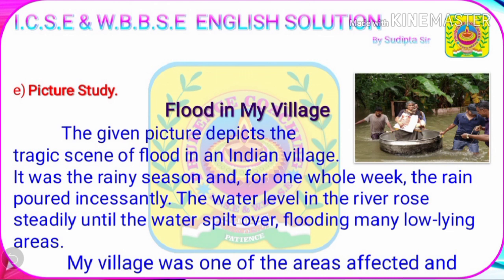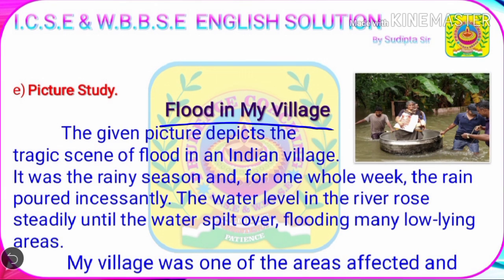While writing a picture composition, in the beginning we must be careful about stating a clear connection between the picture and our composition. And here the title is Flood in My Village, so it clearly depicts the connection with the picture. And in the first line we have mentioned the given picture, so this line is very important, which states the clear connection between the picture and our composition.